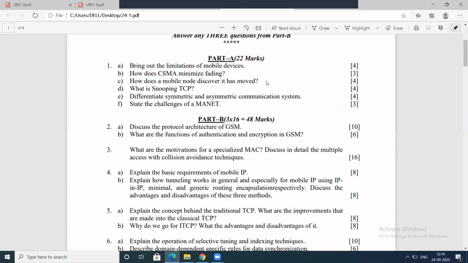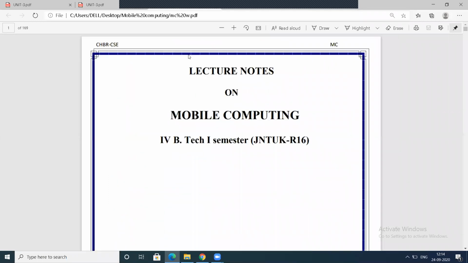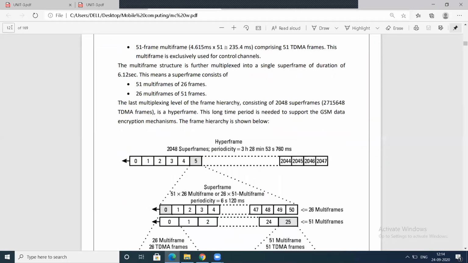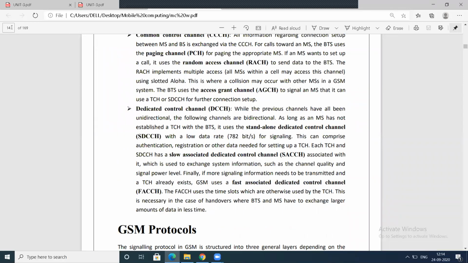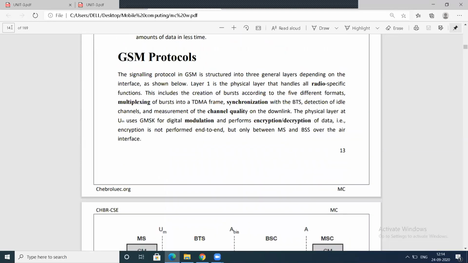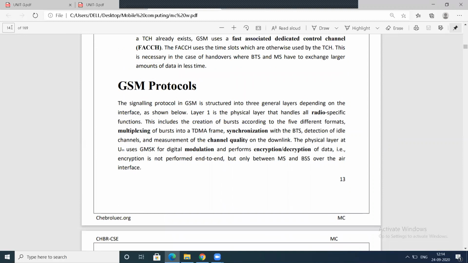See the questions from unit two. They asked: discuss the protocol architecture of GSM. Discuss the protocol architecture of GSM means you need to write the GSM protocol architecture. You need to write the GSM protocols, the topic GSM protocols.